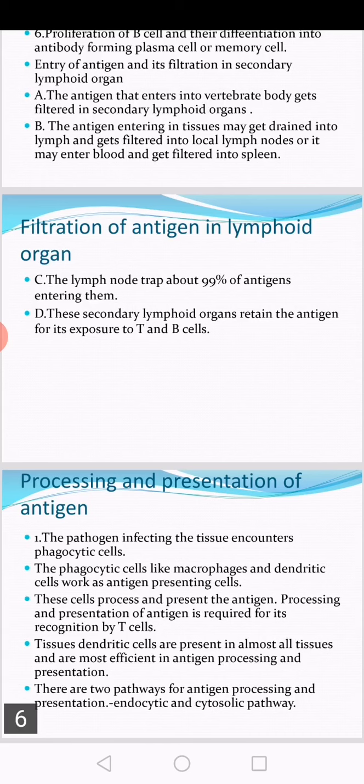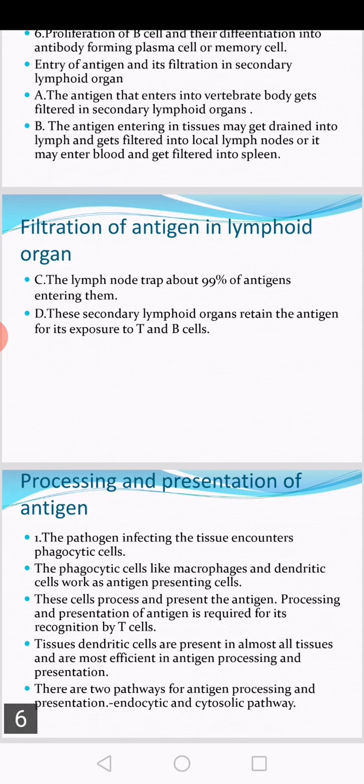In the lymph node, approximately 99% of the antigen gets trapped and filtered, and these secondary lymphoid organs retain the antigen for its exposure to T cell and B cell. After T cell and B cell get stimulated by the antigen, either CMI or AMI is developed, meaning either an antibody response or a cell mediated response.